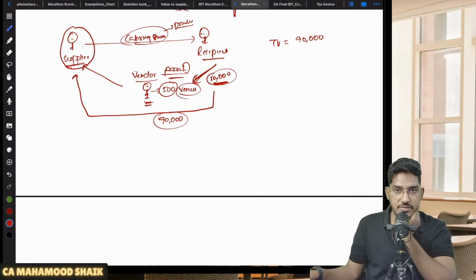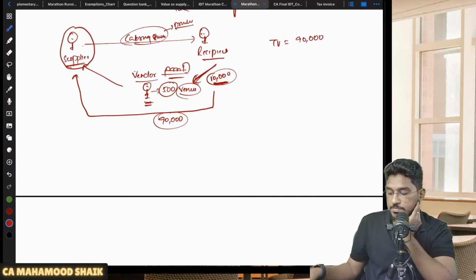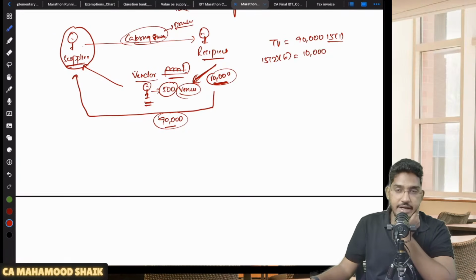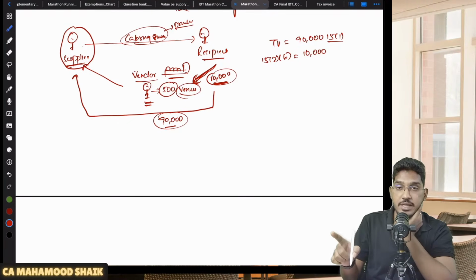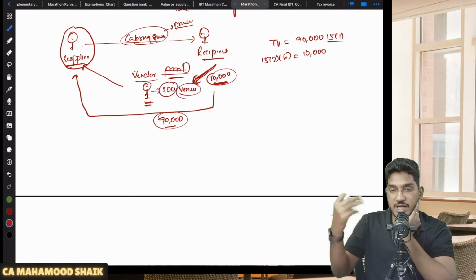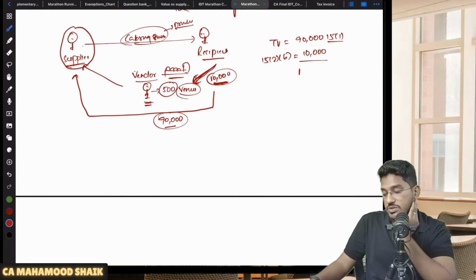Why? Because what is transaction value? Price paid or agreed to be paid by the recipient to the supplier. So here how much price will he pay ultimately? 90,000. So transaction value as per 15 subsection 1 is 90,000 only. But under 15 subsection 2 clause B, this 10,000 rupees will be added. Why, sir? Because this 10,000 rupees is an amount paid by the recipient to a third party, which is actually the supplier's obligation and in relation to such a supply. So the supplier's obligation has been met by the recipient in relation to the supply. So as per 15 subsection 2 clause B, this 10,000 will be added.